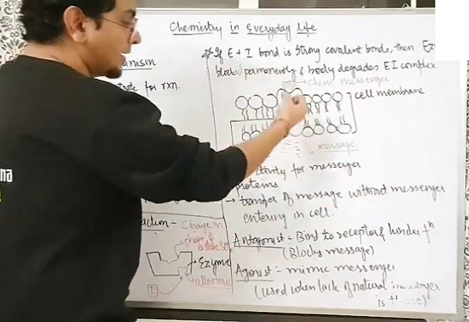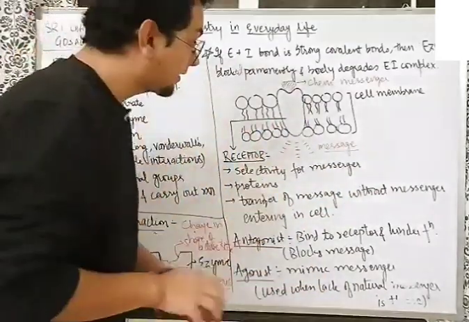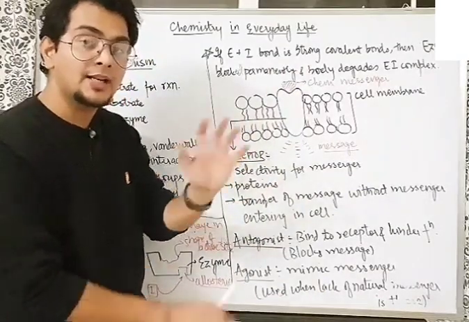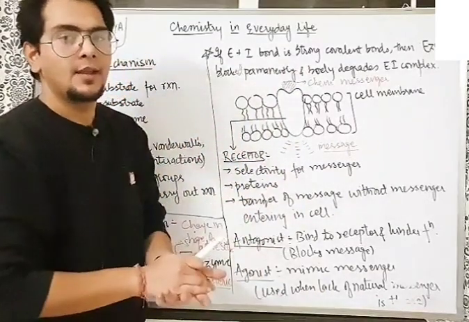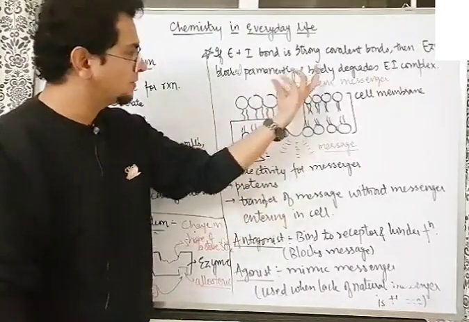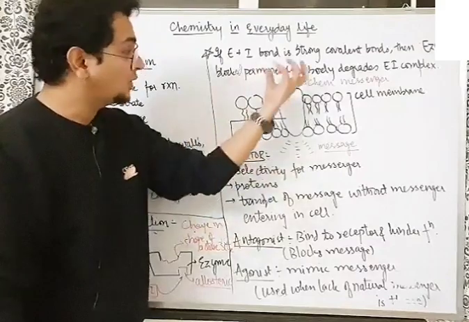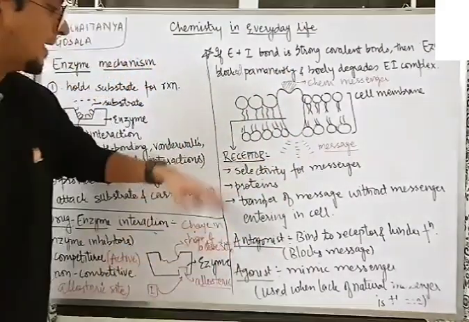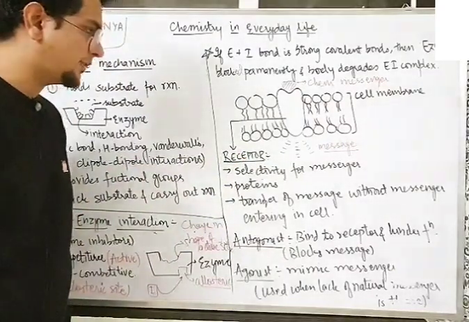He sent the message in the cell, but the chemical messenger never actually entered the cell. So the receptor proteins make it easy for the transfer of message by the chemical messengers, but without the chemical messenger actually entering into the cell. So you understand, receptors are very, very selective for the messengers.